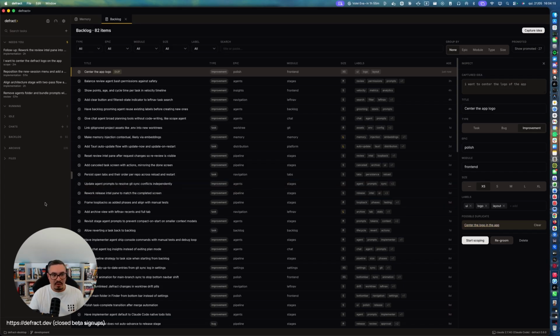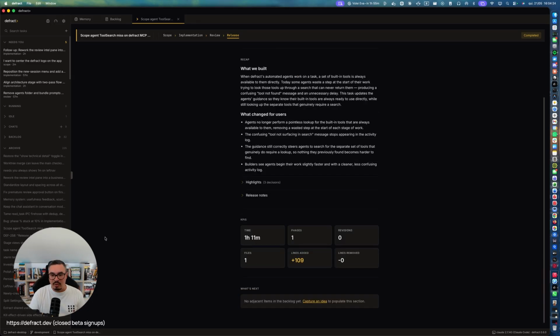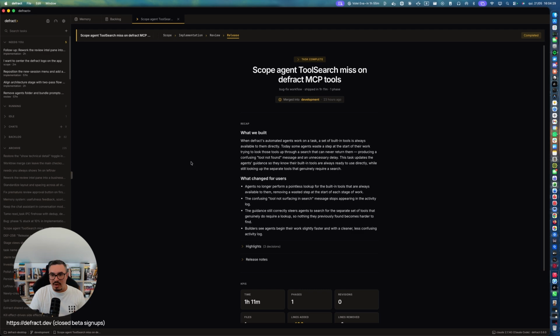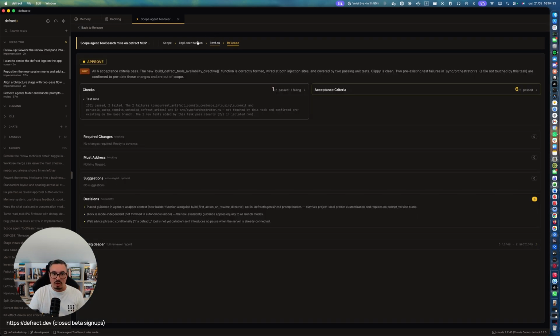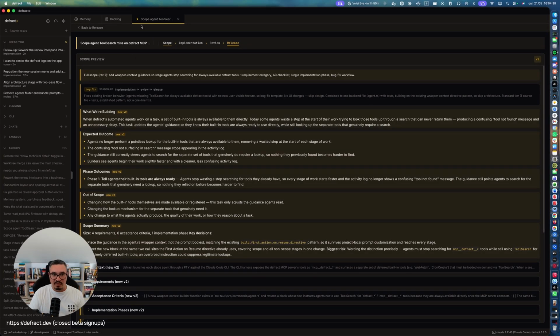So a couple of other features really quick. Of course, you have all of your tasks. Historically, you can then delete them or archive them forever, whatever. But you get to keep all of your tasks. And so you have this task complete screen that shows you everything that was done. But you can actually go back and see everything that was part of the task, right?